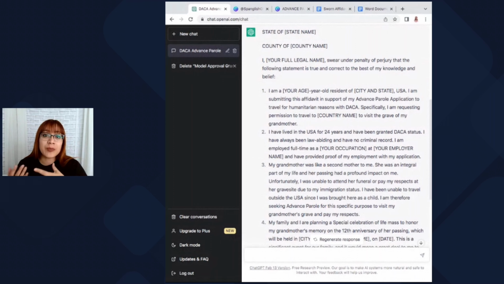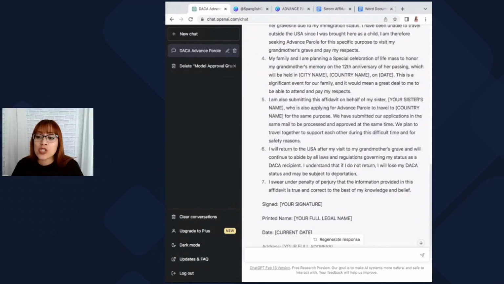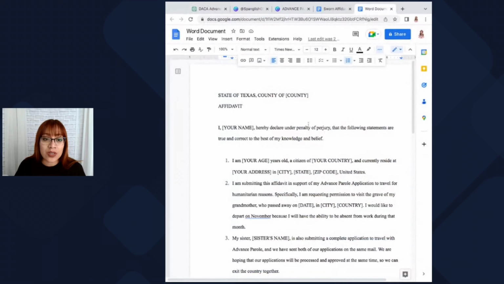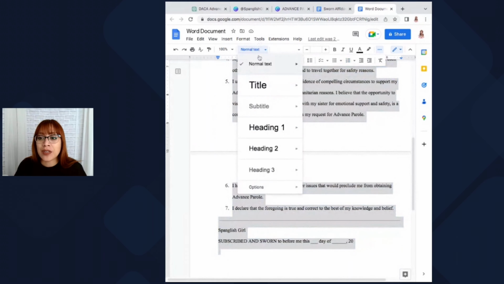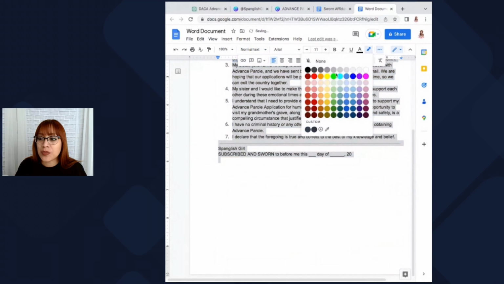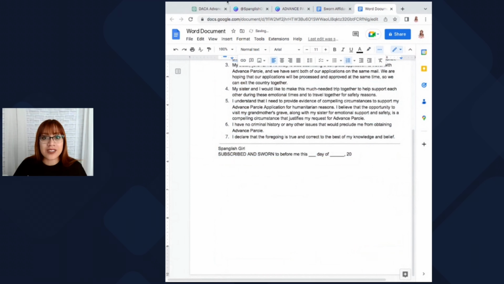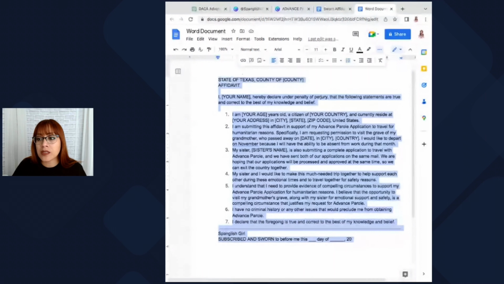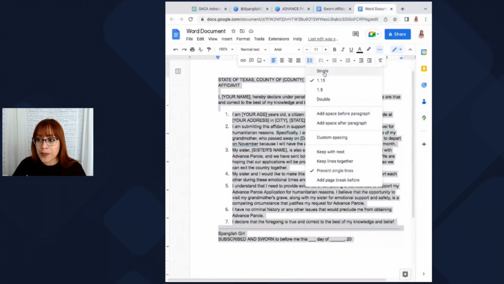Once you have given it a prompt, it's going to generate a sworn affidavit for you that looks a little bit like this. So what you're going to do is copy all this information and paste it onto a document. You're going to go ahead and remove the background. So you would choose normal text, and then remove the background so that it's not gray on the back. And I'm going to go ahead and make it double space so that it looks more professional.